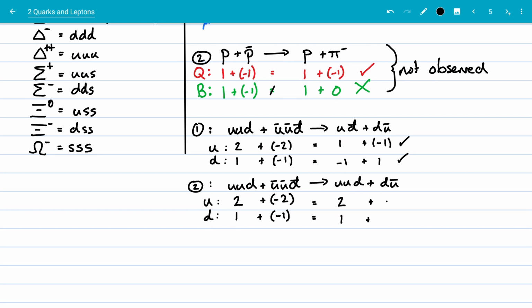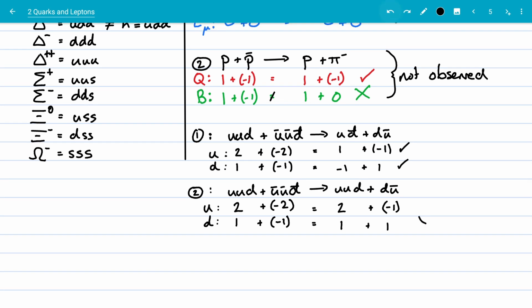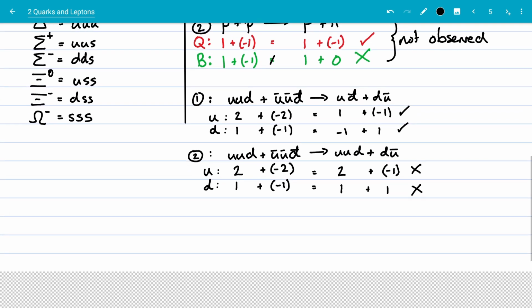And this is -1 and 1. Now, clearly, these do not balance. This is not possible at all. The conservation rules forbid that from happening. Okay, fine, and we can look at some other examples of this, but that's how that works.